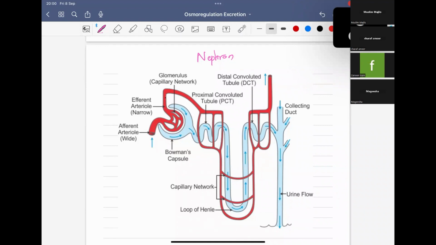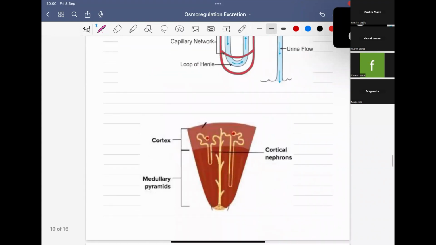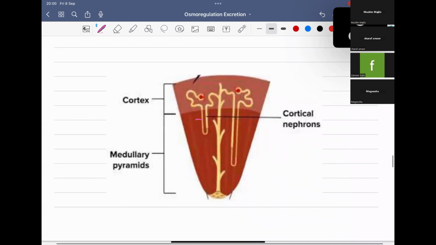There are two types of nephrons. We call them cortical nephrons and juxtamedullary nephrons. You can see in this picture, this is a cortical nephron and this is a juxtamedullary nephron. The cortical nephrons reach a short distance to the medulla. This is the cortex and this is the medulla part.